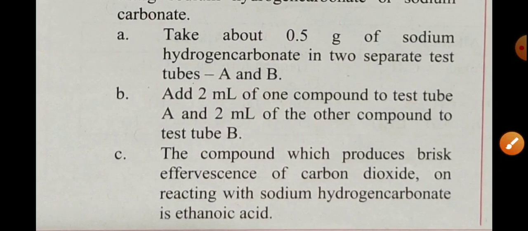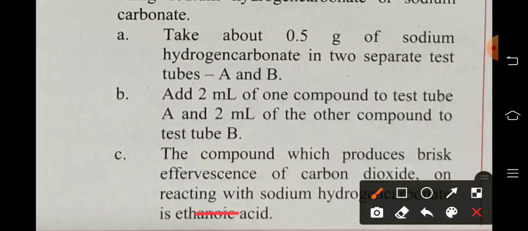Take about 0.5 gram of sodium hydrogen carbonate, that is sodium bicarbonate, in two separate test tubes A and B. Add 2 ml of one compound to test tube A and 2 ml of the other compound to test tube B. The compound which produces a brisk effervescence of carbon dioxide on reacting with sodium hydrogen carbonate confirms it is ethanoic acid.